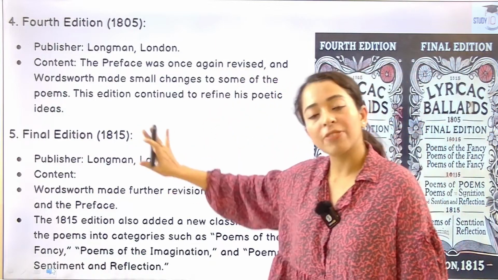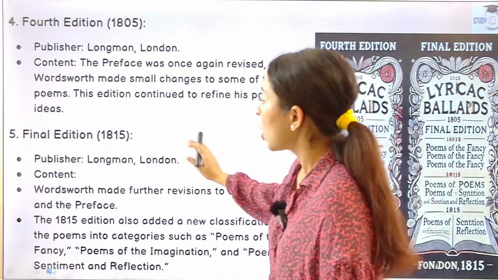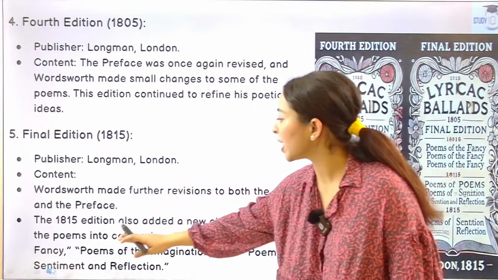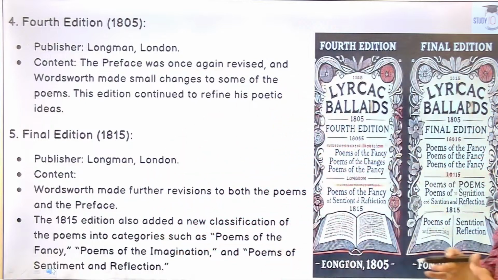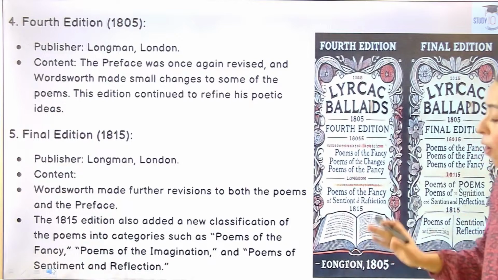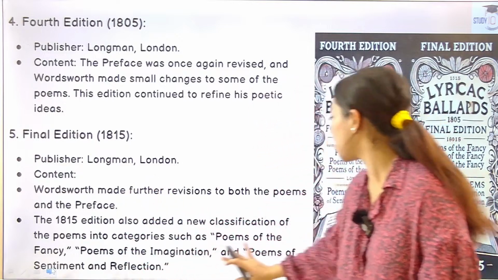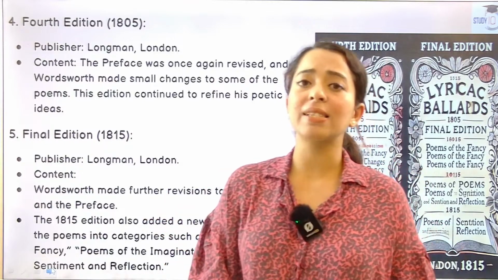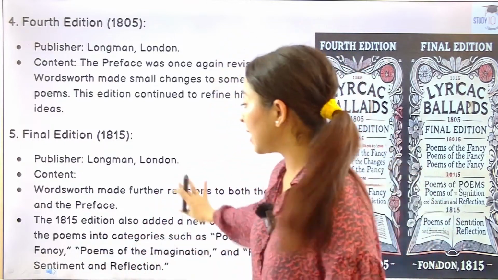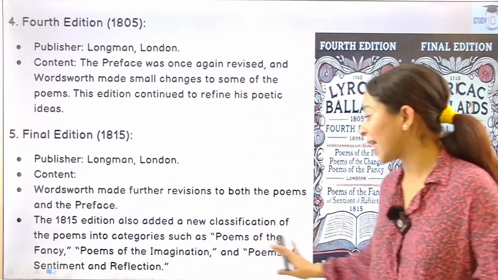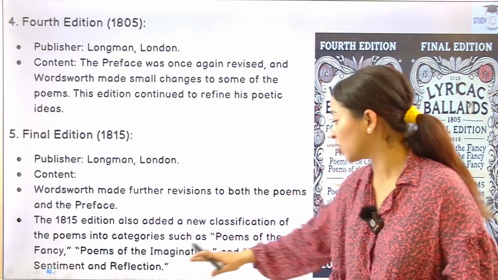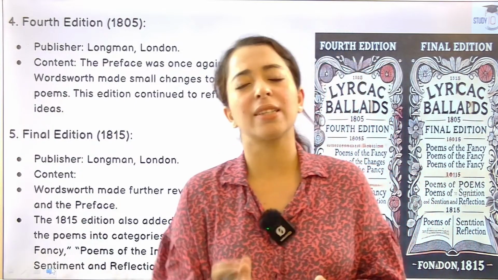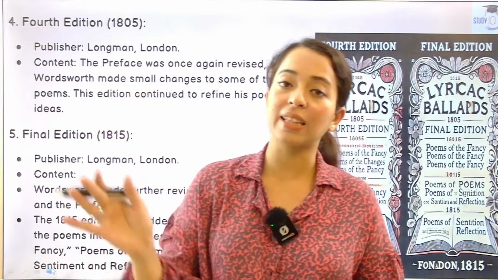Final edition 1815 में जो अभी भी हम पढ़ते हैं, Wordsworth made further revision to both the poems and the preface. 1815 का edition also added a new classification of the poem into categories such as poems of the fancy, poems of the imagination, and poems of sentiment and reflection. Question can come in the exam कि कौन से edition में ये categorization हुआ था. 3 category थी, a poem of the fancy, imagination, and sentiment and reflection. 3 categories थी. ये 1815 the last edition काफी time बाद आया था, and that was there.